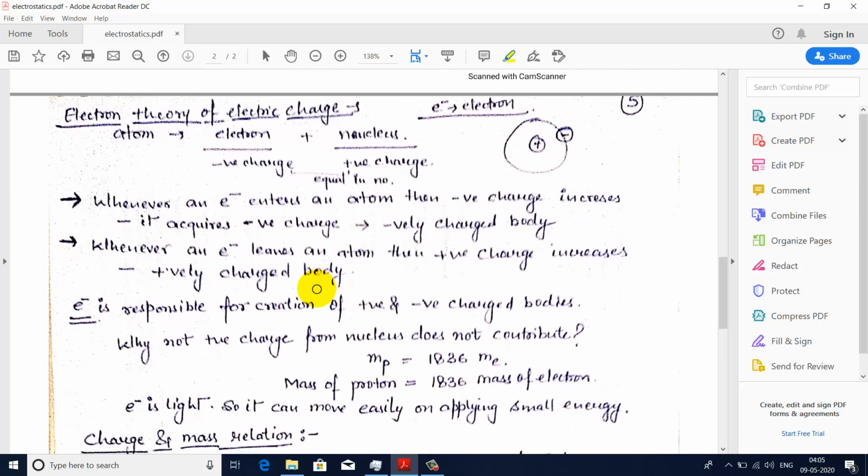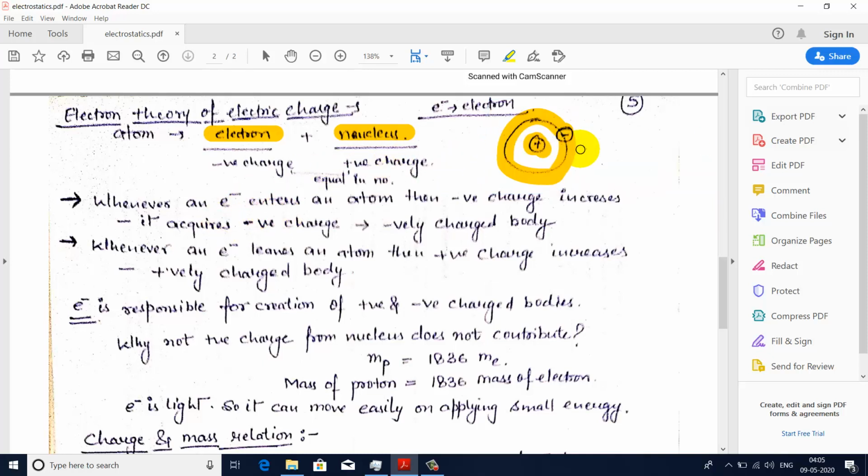Next topic is electron theory of electronic charge. As we know the atomic picture, an atom consists of electrons which are negatively charged and a nucleus which consists of positive charge. The positive charge in the nucleus is equal in amount to the negative charge in the atom, not in the nucleus, sorry. So this is a positively charged nucleus and this is an electron revolving in the orbit around the nucleus.